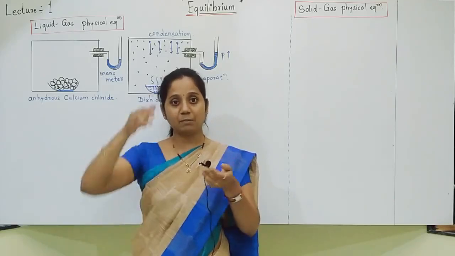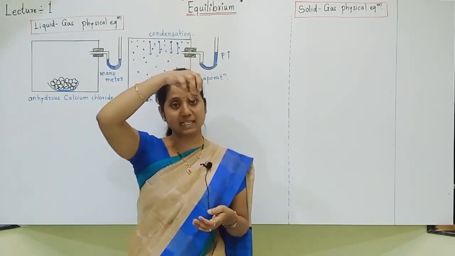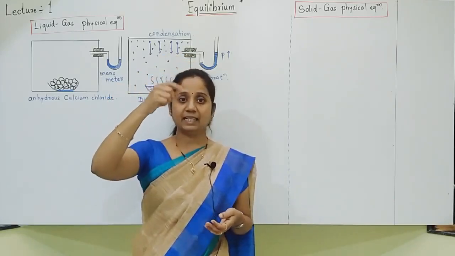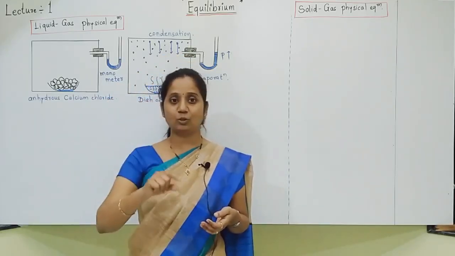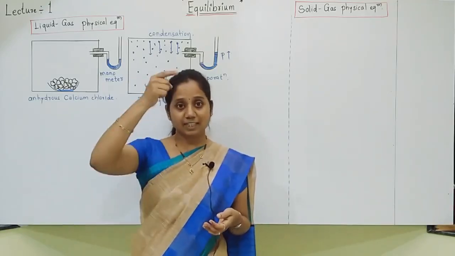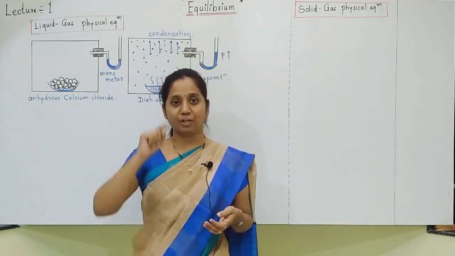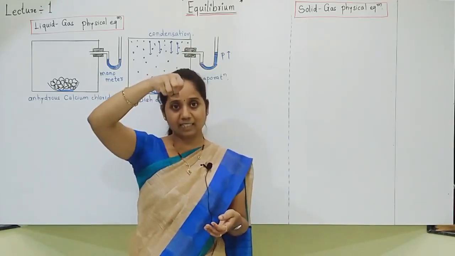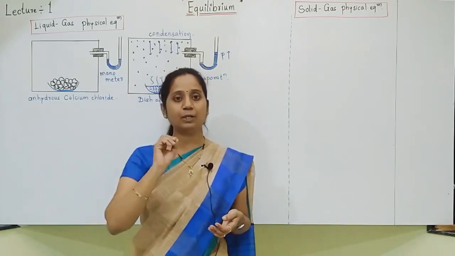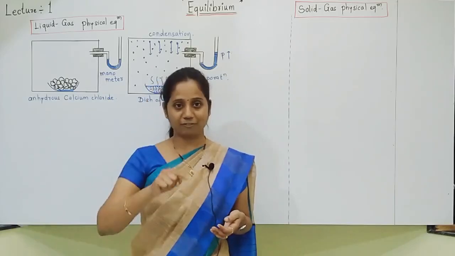But after some time, as it is a closed vessel, those vapors get collected upside and they start getting converted back into iodine crystals. This process, which is the opposite of sublimation, is called solidification. Vapors are collected and get converted back into iodine crystals. So this process is called solidification.